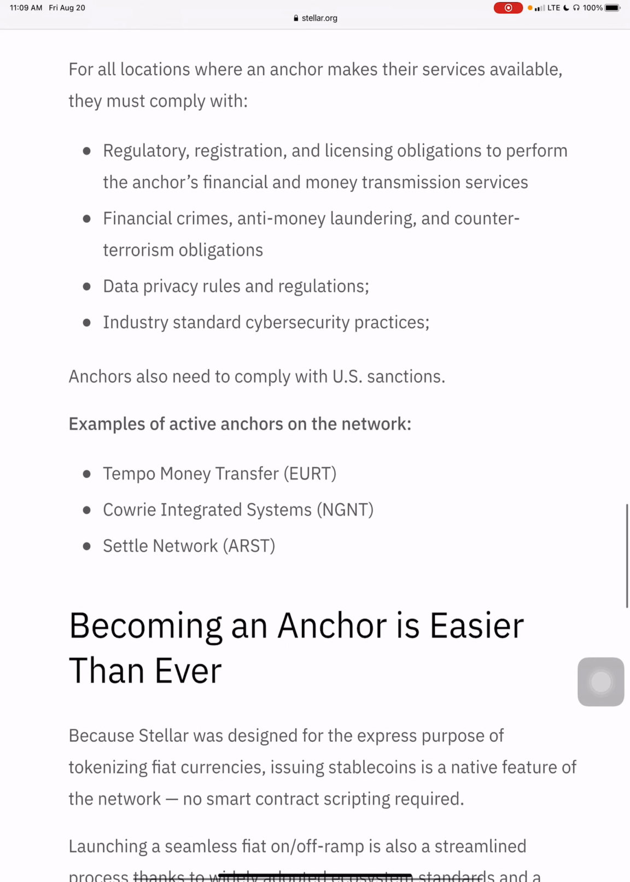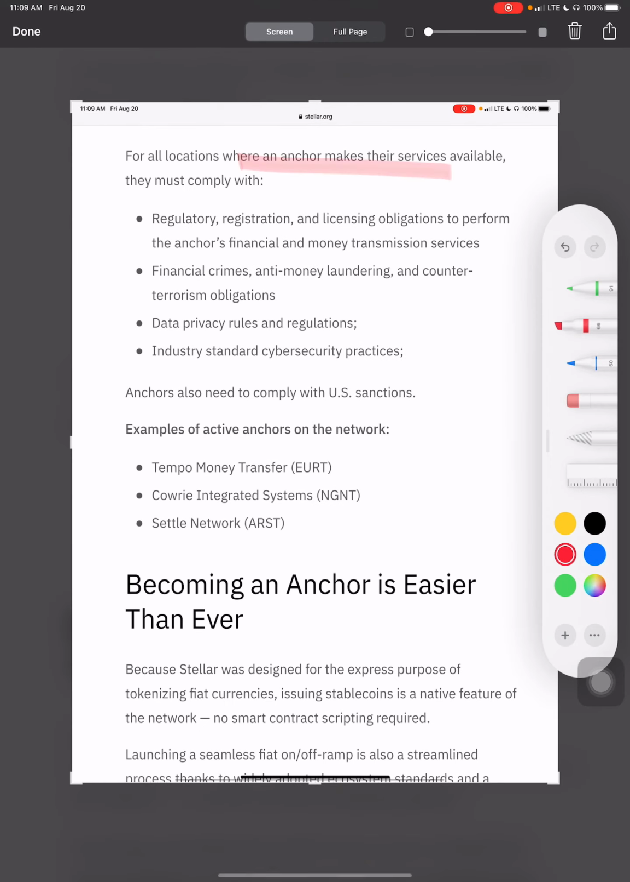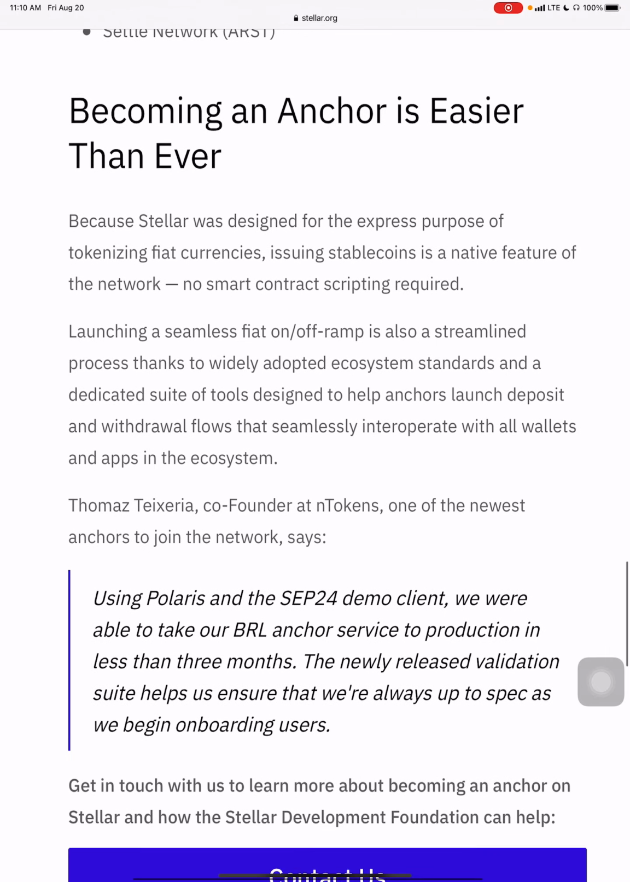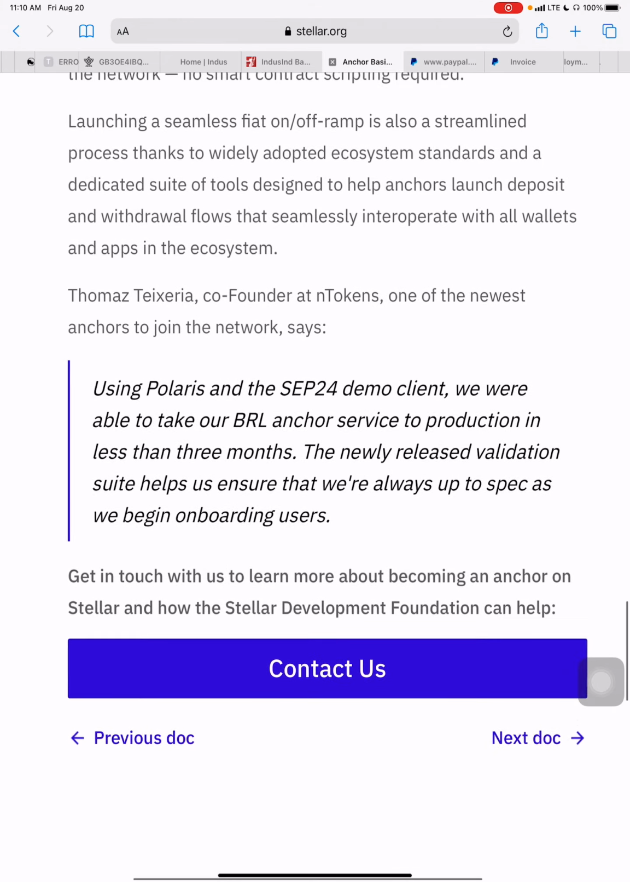So if you look at this right here, for all locations where an anchor makes their services available, they must comply with regulatory registration in the anchor's financial money transmission services, right? Financial crimes, anti-money laundering, and terrorism obligations, privacy rules, industry standards, cybersecurity practices, right? Anchors also need to comply with U.S. sanctions, okay?